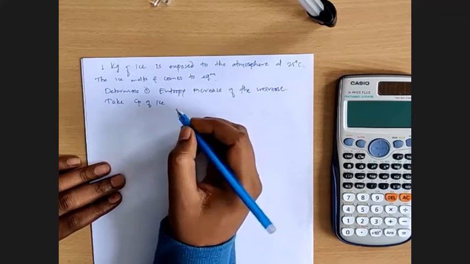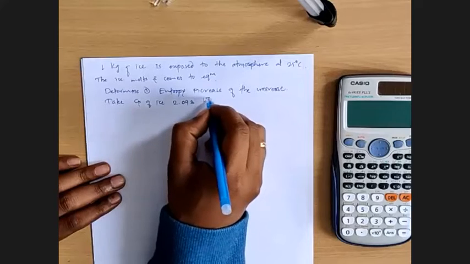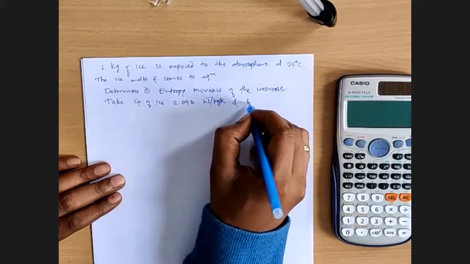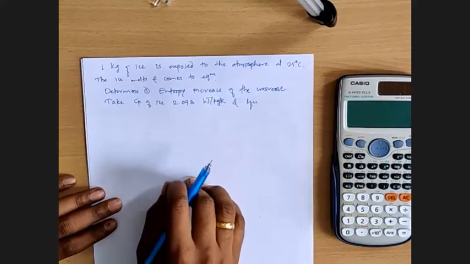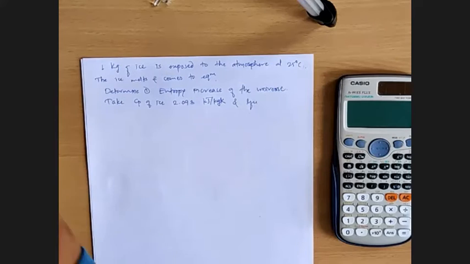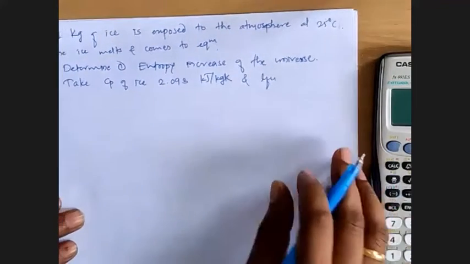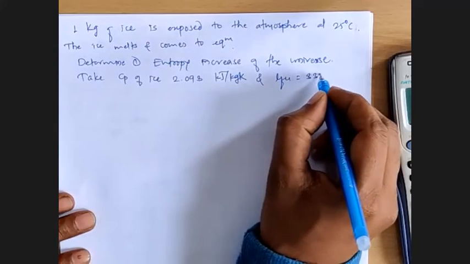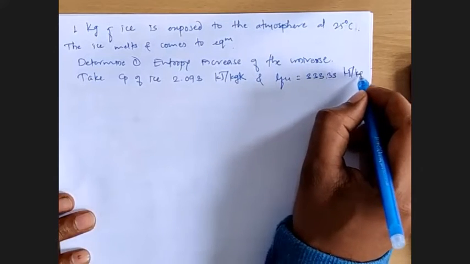Specific heat of ice 2.093 kilojoules per kg Kelvin, and LFU, latent heat of fusion, is equal to 333.33 kilojoules per kg.